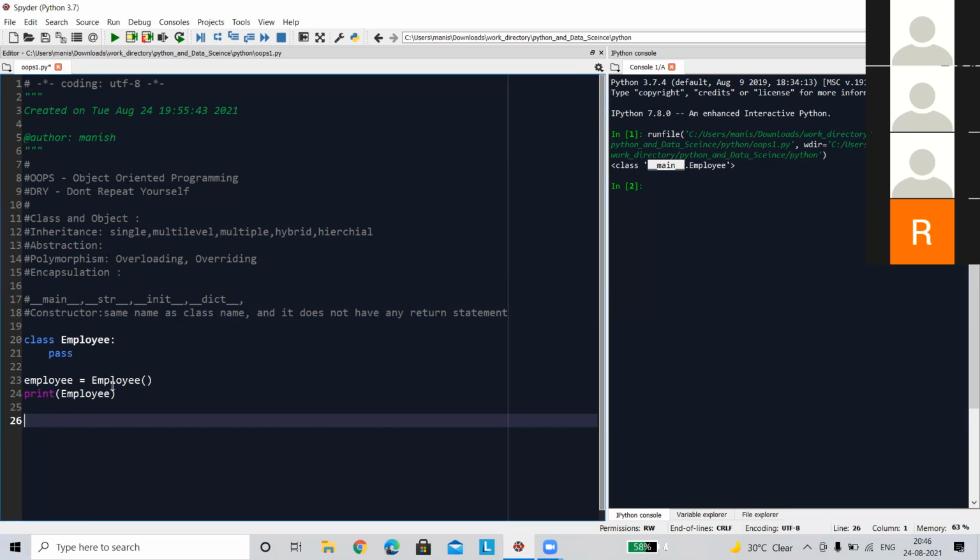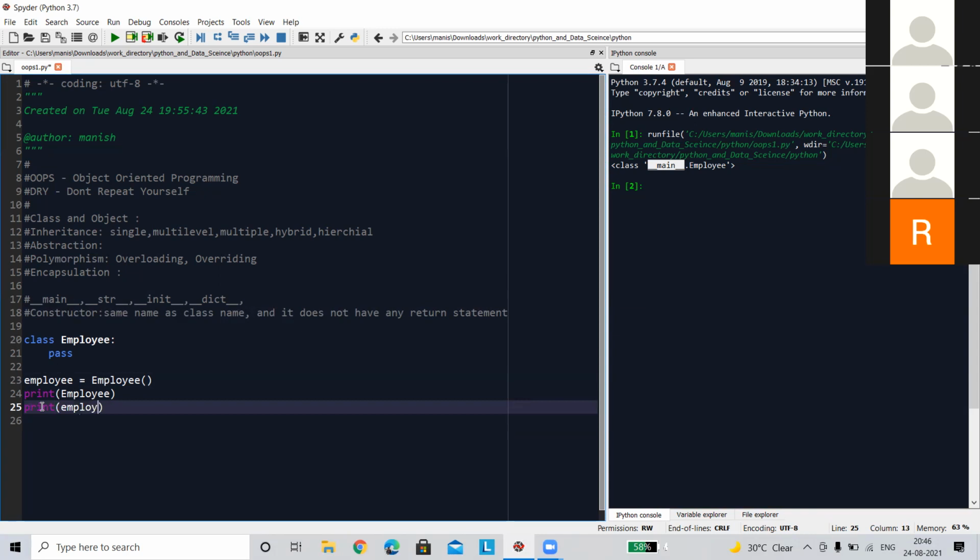So now we have an employee. Employee is nothing but our object. So let's print it out. See, I told you that an object has a physical reference. This is the physical reference that Python is providing.